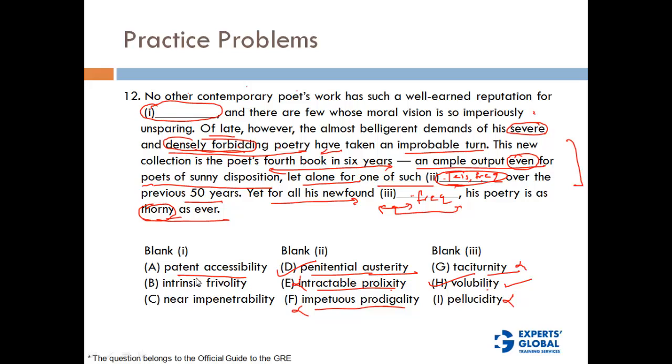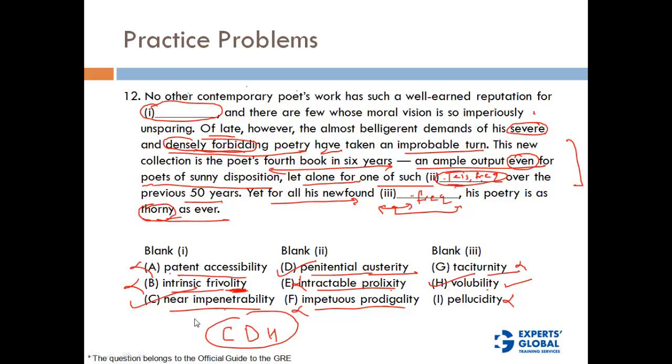Patent accessibility, we are not talking about any accessibility. Intrinsic frivolity, we are not talking about any frivolity. Near impenetrability. Now near impenetrability goes with densely forbidding poetry, right? Forbidding and impenetrability are kind of synonyms, so we'll pick this one. So the answer is going to be C, D and H.